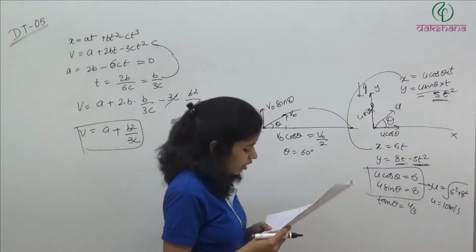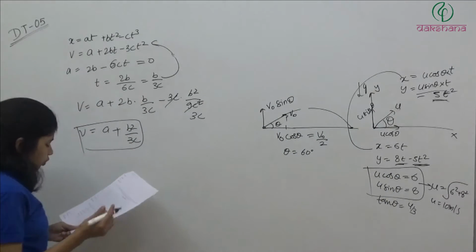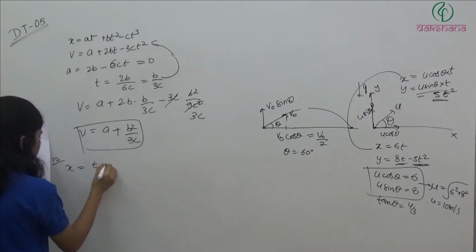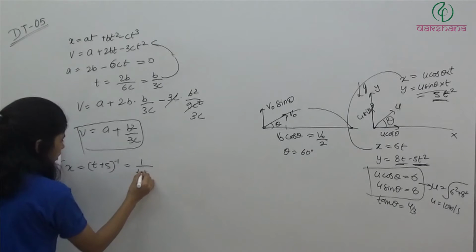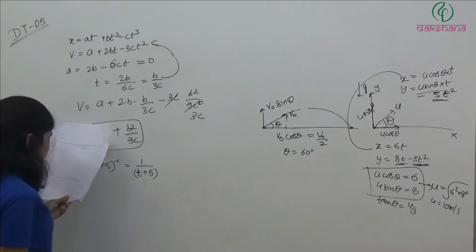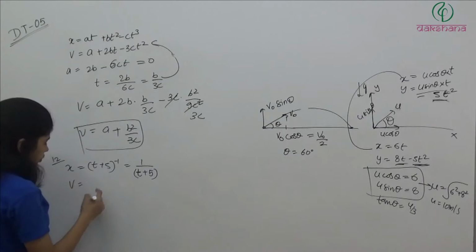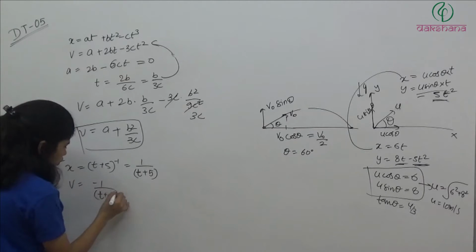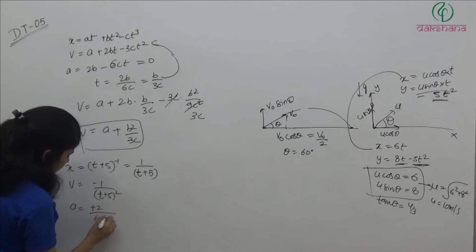Question number 12. A particle moves a distance x in time t according to the equation x is equal to t plus 5 inverse, or we can write 1 by t plus 5. The acceleration of the particle is proportional to. So velocity will be minus 1 by t plus 5 square, and acceleration will be plus 2 divided by t plus 5 cube.